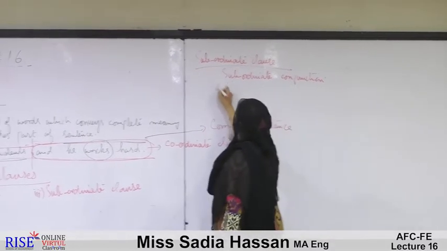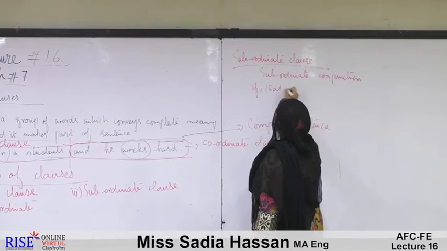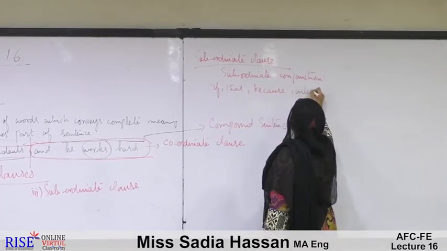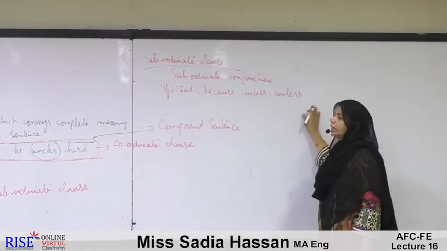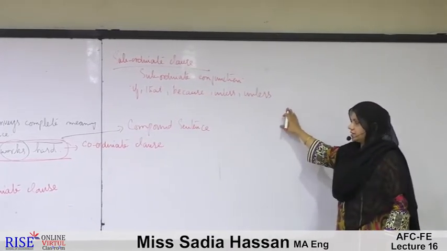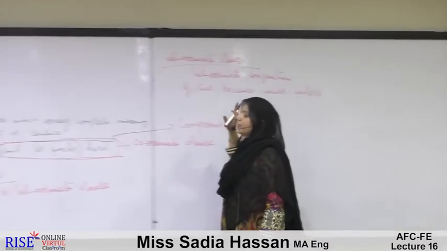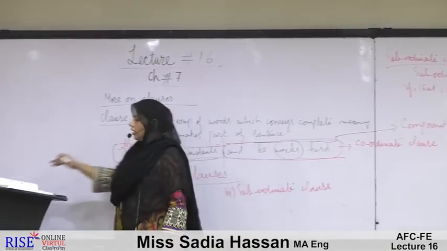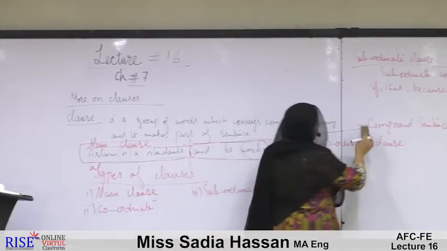Subordinate conjunctions include if, that, because, until, unless. They are the most commonly used subordinate conjunctions. If a clause has any one of these conjunctions, that clause is called a subordinate clause.